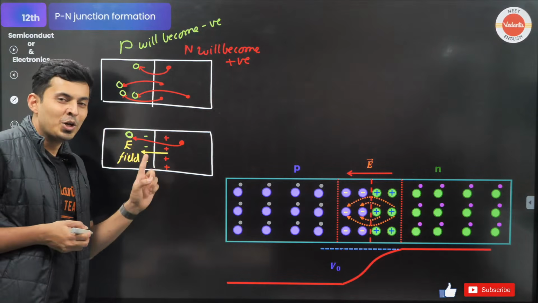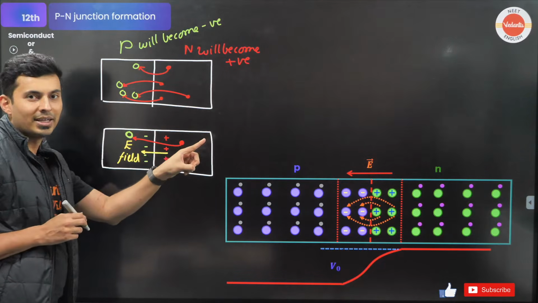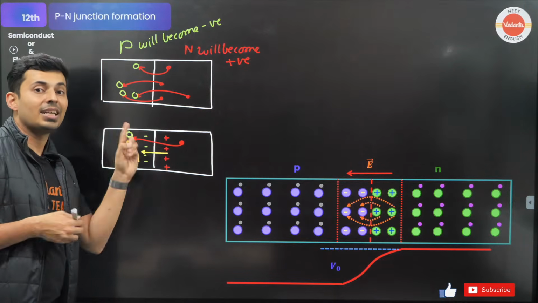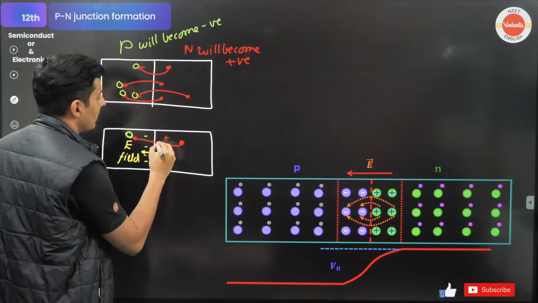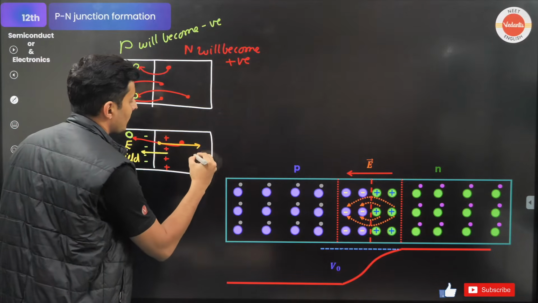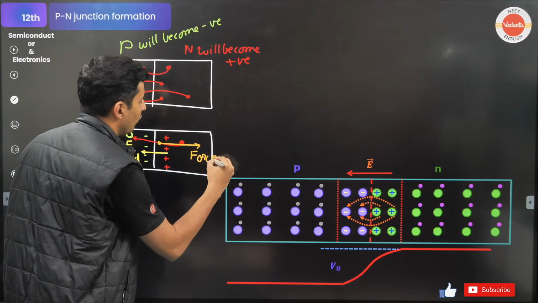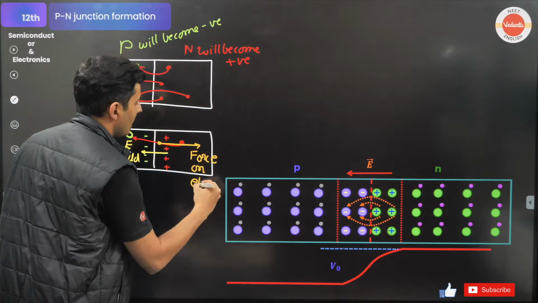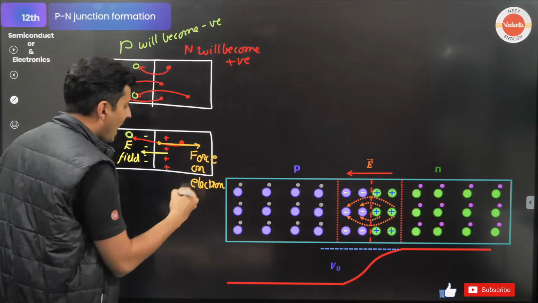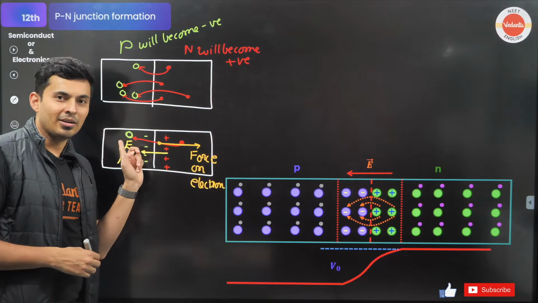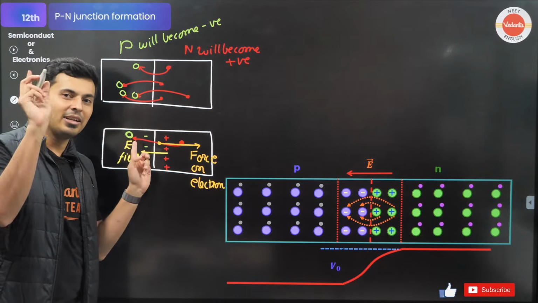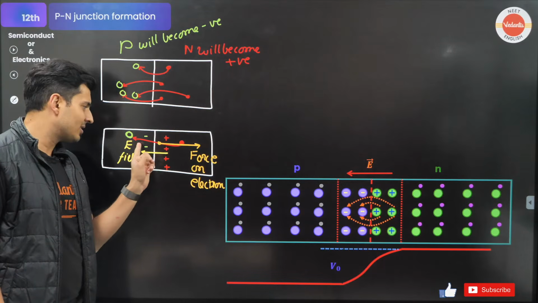It's a negative charge, so force is opposite to the field. If it was a positive charge, it is in the direction of the field. Exactly, my dear students. There will be a force like this. This is the force on the electron. Oh, that's bad. This electron wants to jump over here. But you know, such evil kids are there. These kids jump, no?